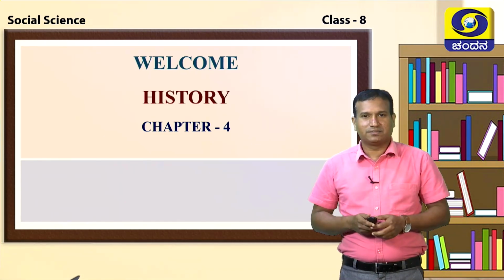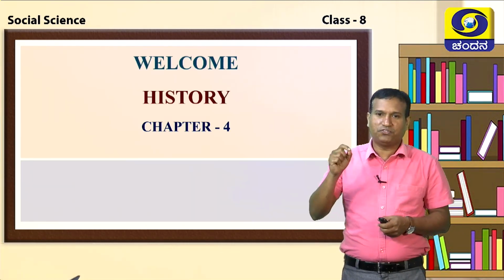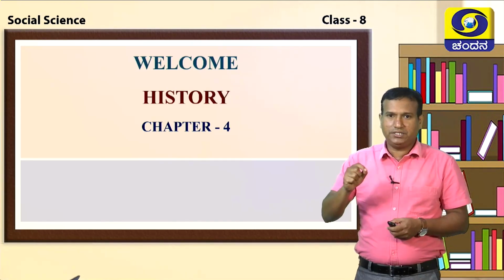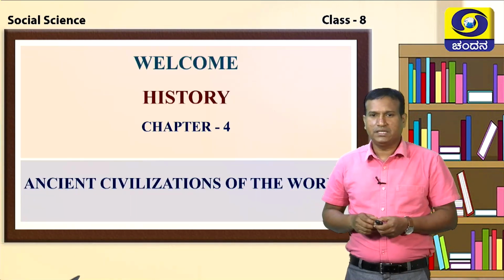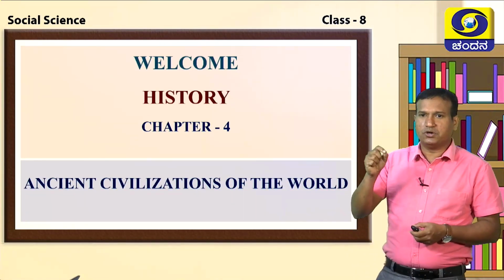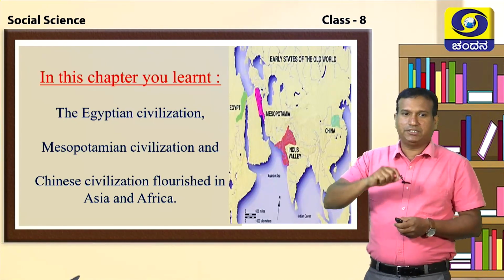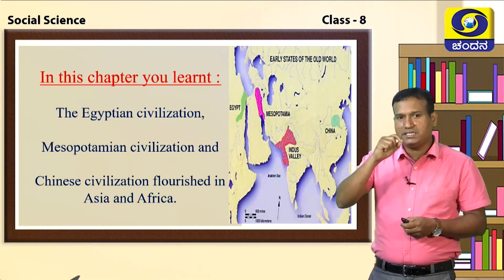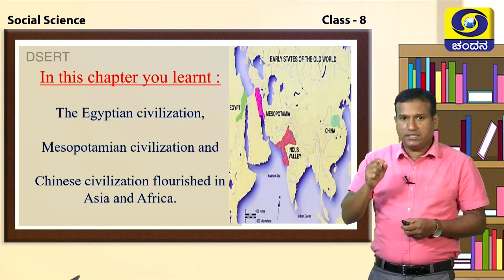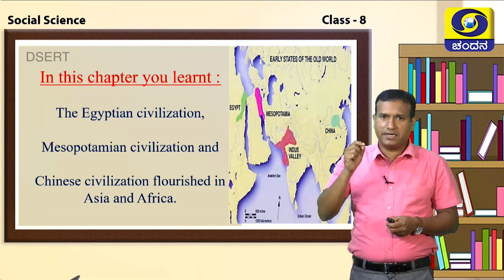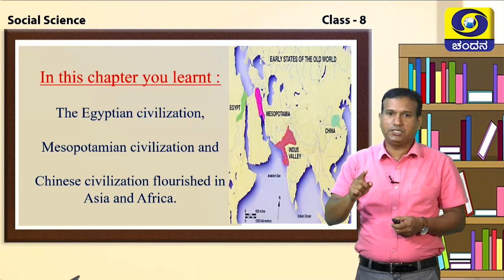In today's class, we are going to discuss a chapter from history, that is chapter number 4, Ancient Civilizations of the World. In these ancient civilizations of the world, you are going to learn about Egyptian civilization, Mesopotamian civilization, and Chinese civilization, which flourished, which were developed in Asia and Africa.